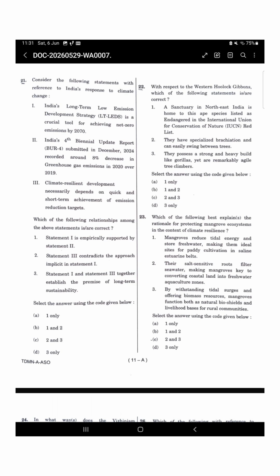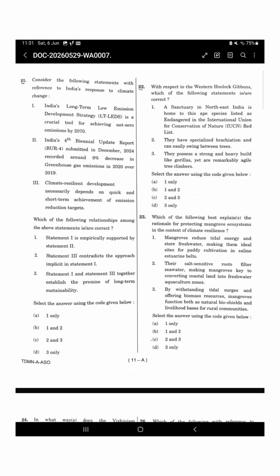Welcome back, everyone. One thing I have noticed after analyzing hundreds of UPSC questions is that the examiner often rewards conceptual clarity more than factual memory. And in the questions that we will solve further, we will see how climate change, biodiversity, mangroves, ports, and rivers can be solved using pure logic. So let's see question number 21.